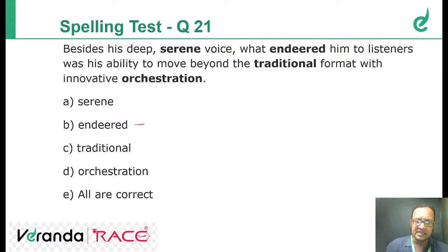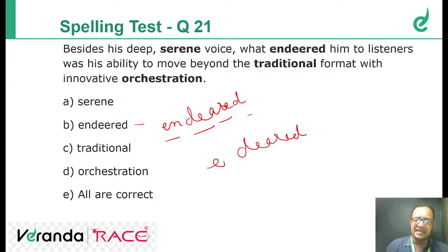The error is here. Endeared. Okay? Be correct. Endeared. That's the correct. Endeared means what endeared him to listeners, which means what made him dear to the listeners.